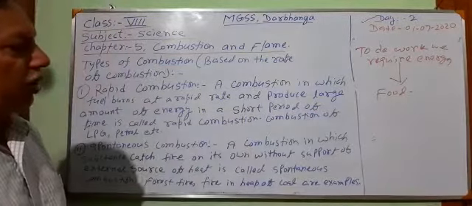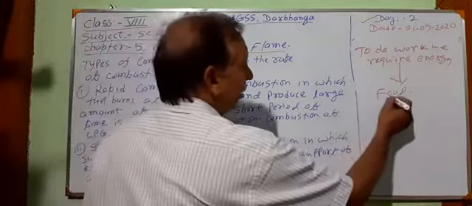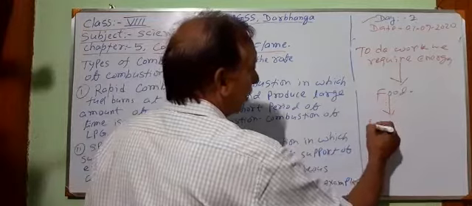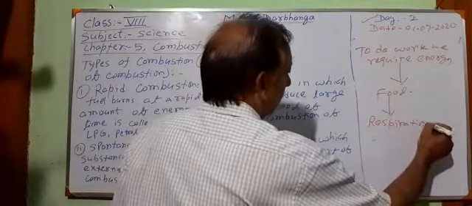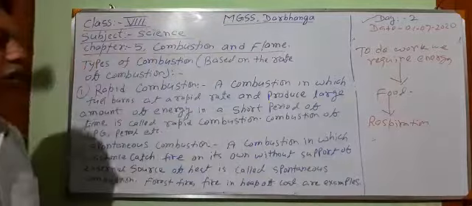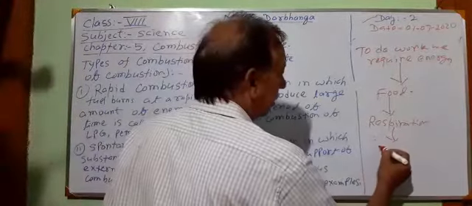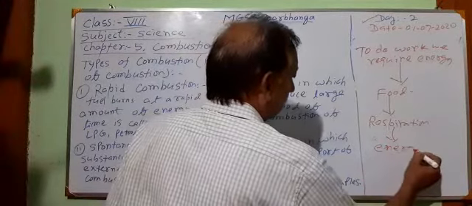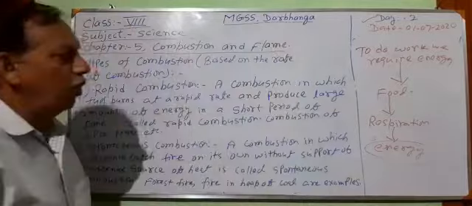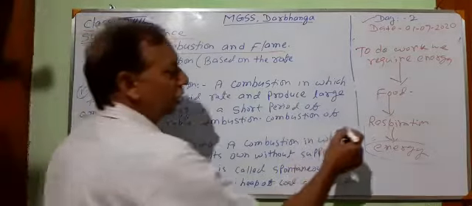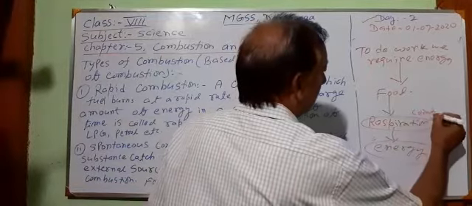When we eat any food, it digests, and after digestion, respiration takes place inside our body. Due to this process of respiration, energy is released. This energy is utilized by our body. This respiration is also a type of combustion.